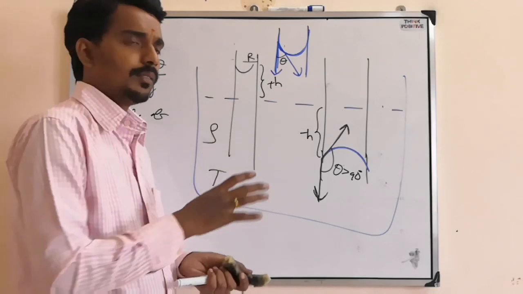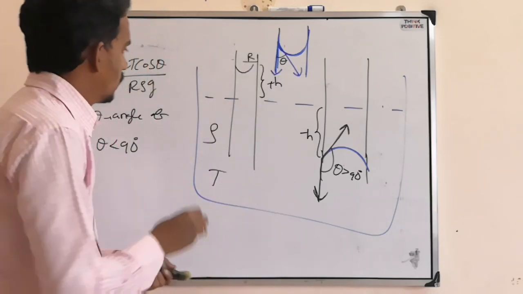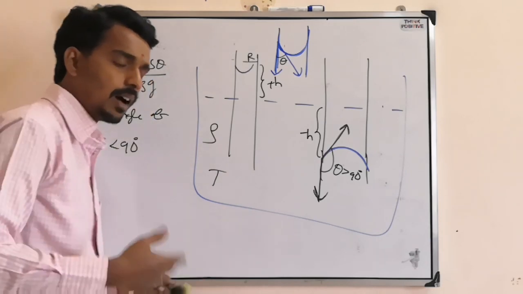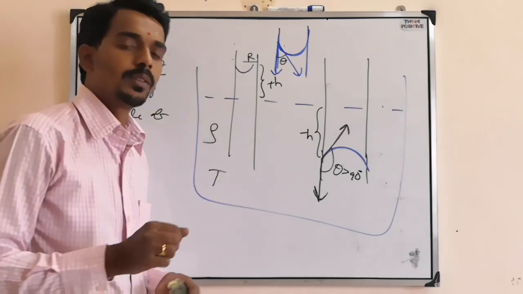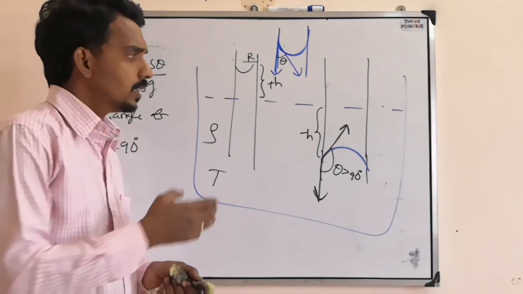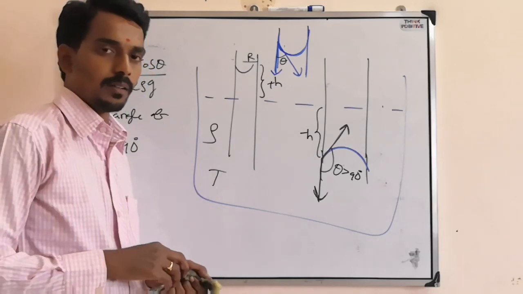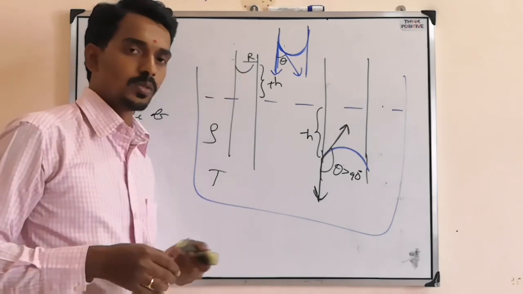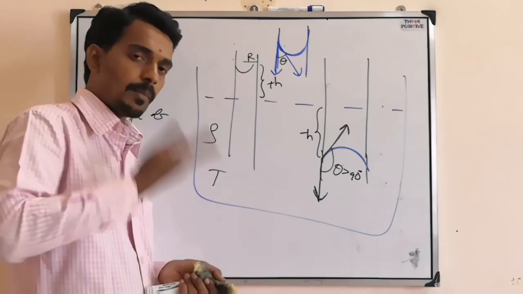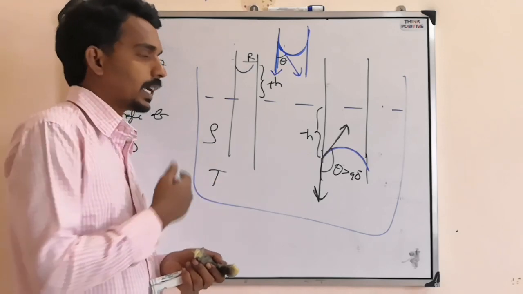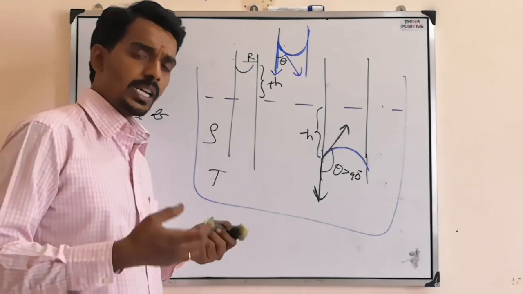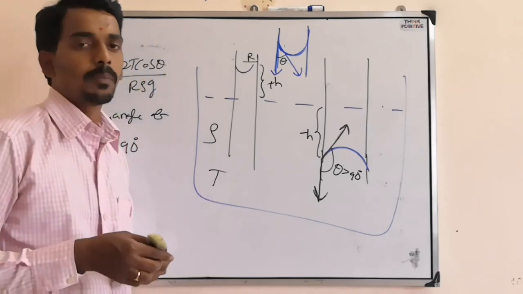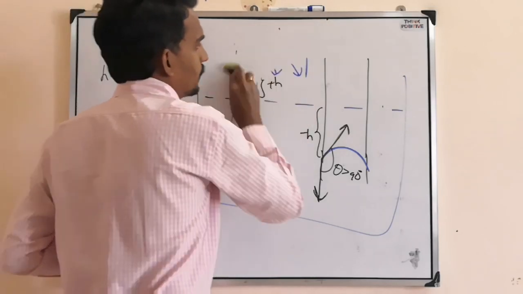So whether rise or fall, the formula is this one. This is the capillary rise: the rise of liquid in a narrow tube. The same thing happens if you take a sponge and touch the bottom surface to water, then the water will come up because of capillary action. Tree roots take water from the ground because of capillary action as well.